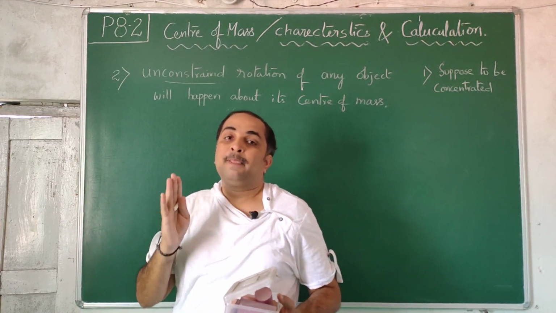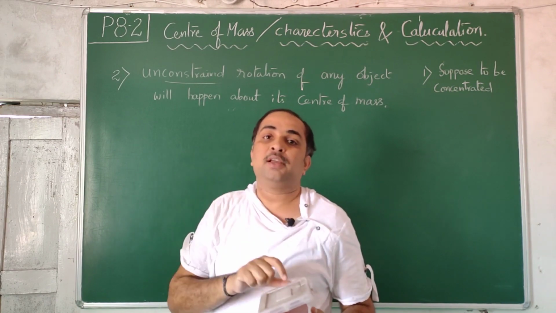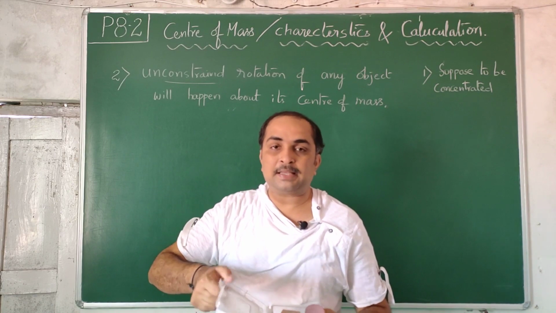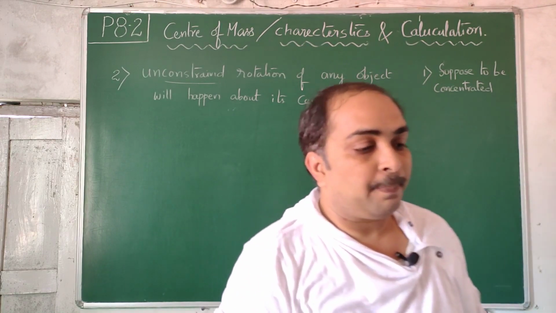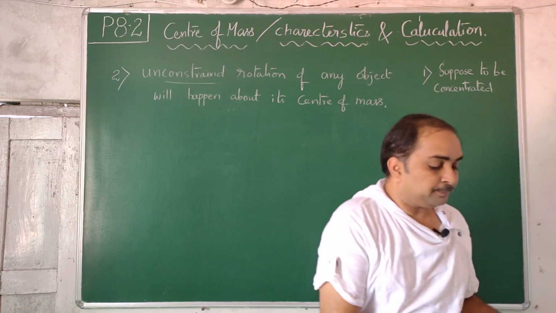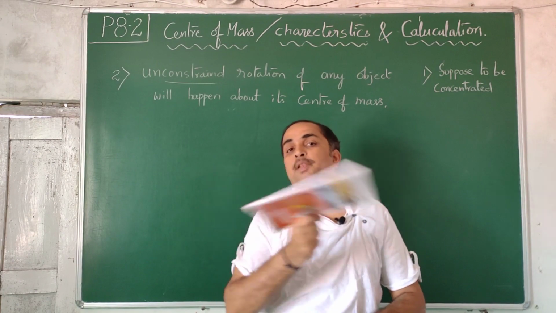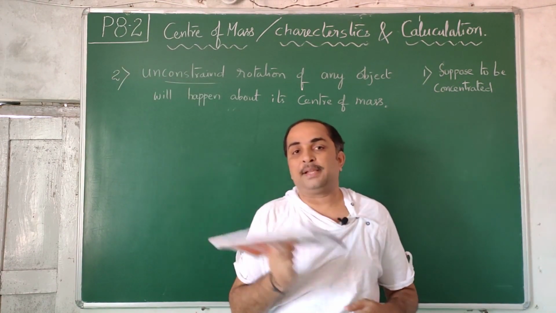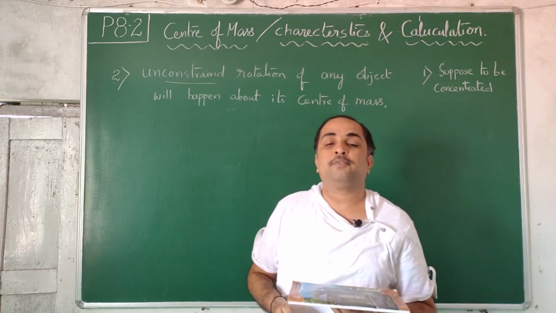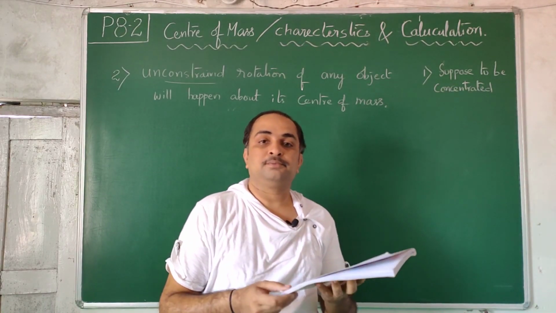That door is constrained. There are hinges. According to the constraint, the restriction of the hinge, it is allowed to move only in one particular fashion. If I can detach this and make it a plane like this book and throw it like a frisbee, which you play on the beach, where no restrictions, no hooks and no hinges are there, and I allow it to rotate freely, it rotates about its center of mass.